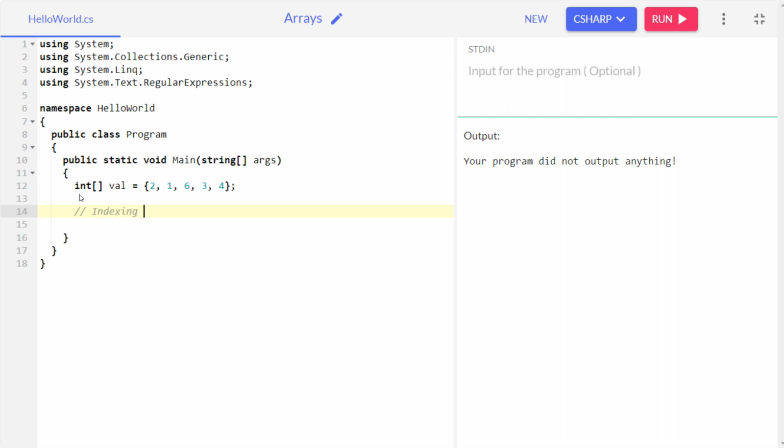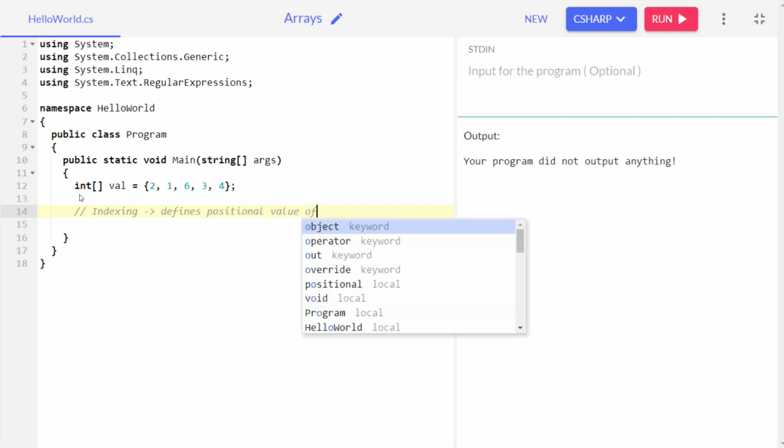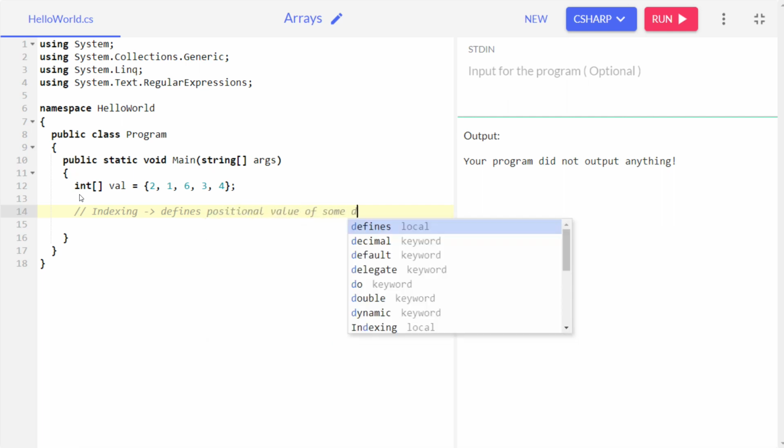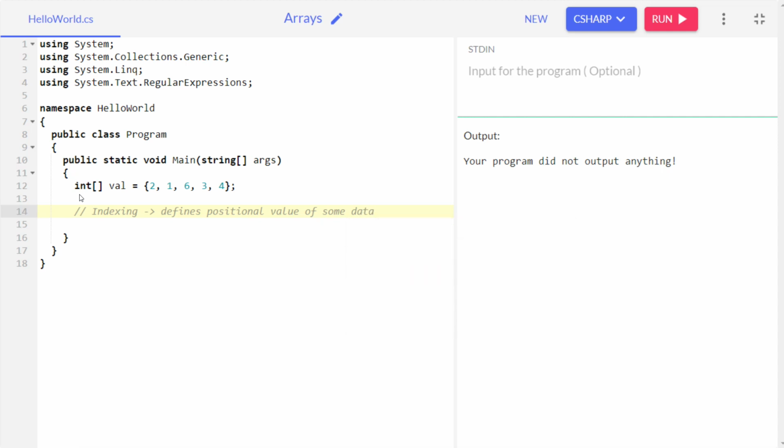Indexing basically defines the positional value of some data. In simple terms, let's say there are total 5 elements in this particular array.